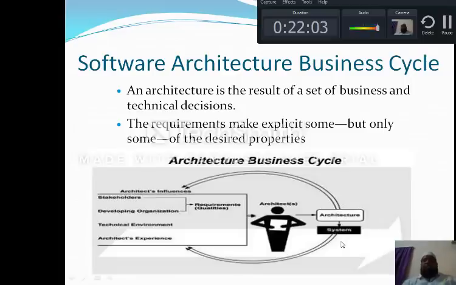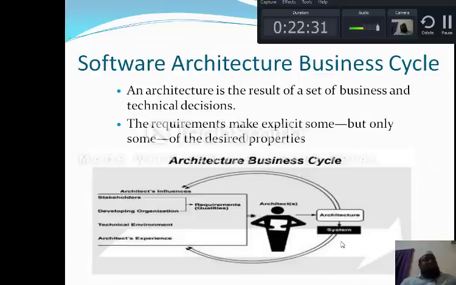Now, going to the first topic of your unit 1, I will be mainly focusing on the software architecture business cycle. Before going to the definition, this is the main part for me: why do we need software architecture? What are the aspects in the market, who is going to use it, and how can it be implemented?